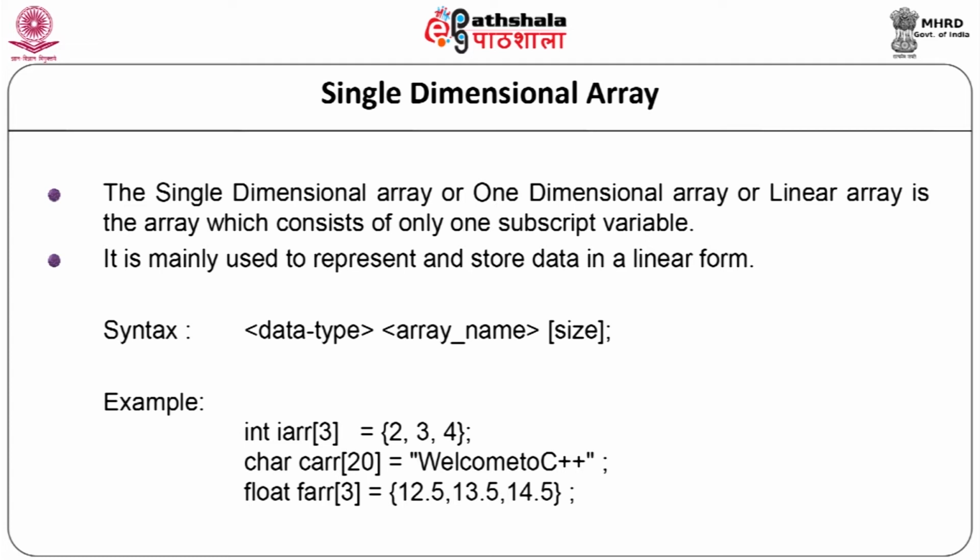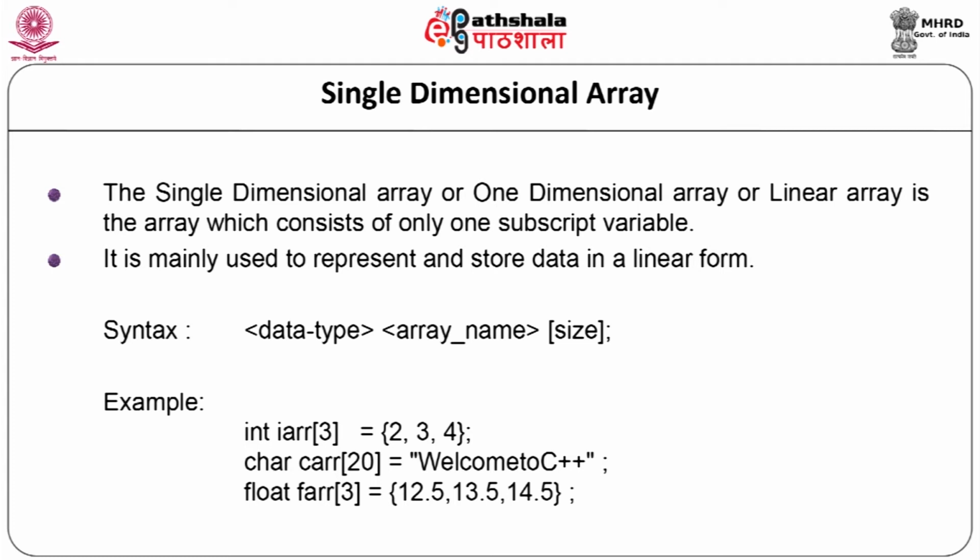The syntax is: data type, array name, and in square brackets the size. Now, let us see the example. int ir[3] = {2, 3, 4}; So, here the array of 3 elements is declared and initialized.